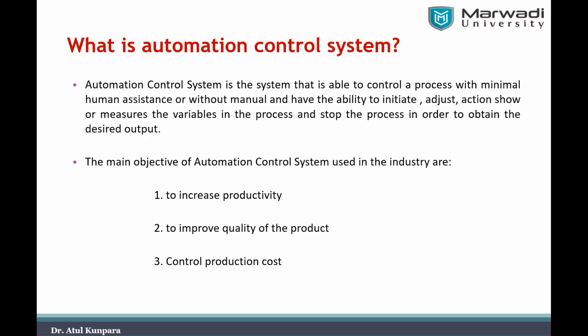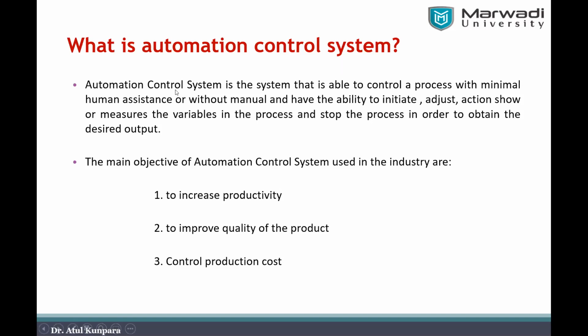If you want to answer this question, you can simply say that the automation control system is the system that is able to control a process with minimal human assistance or without manual operation, and has the ability to initiate, adjust, actuate, show or measure some variables in the process and stop the process wherever required in order to obtain the desired outcome.